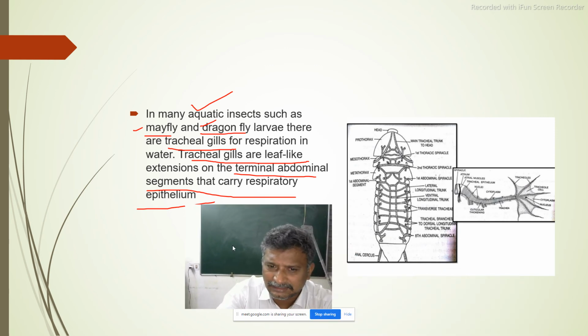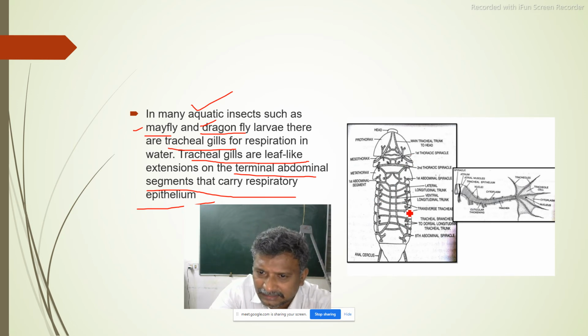Yes, once again, at least try to see, this is the respiratory system in cockroach. So observe this one. This is the ventral longitudinal trunk.